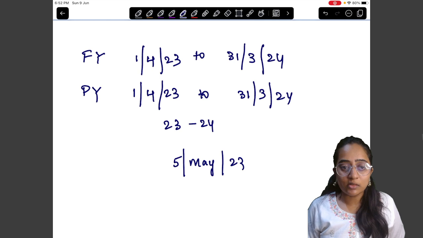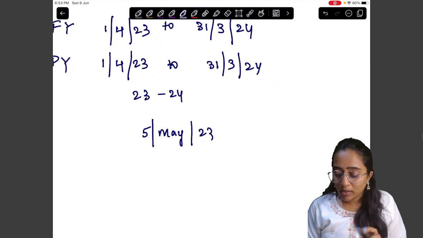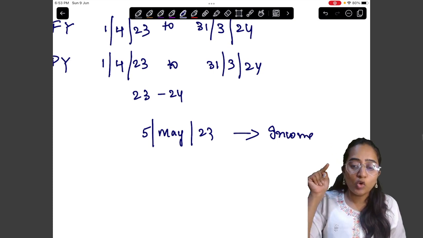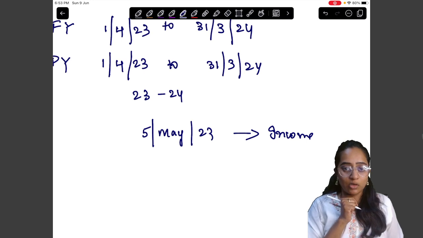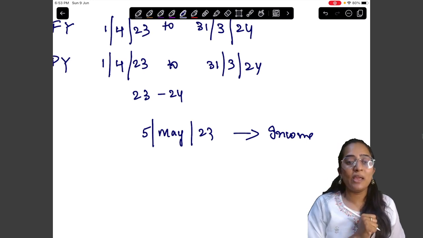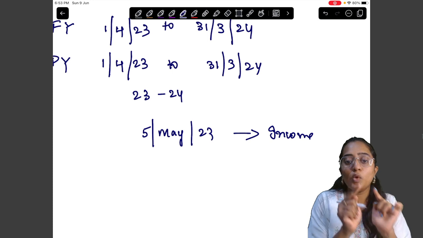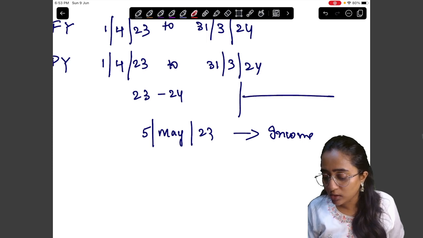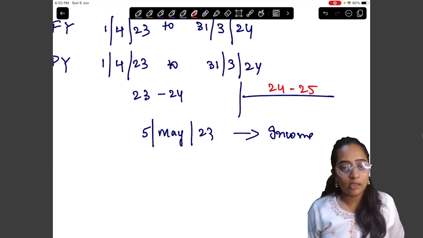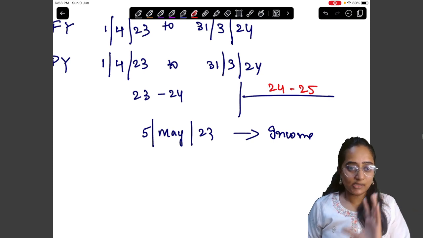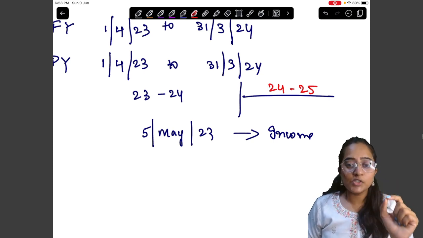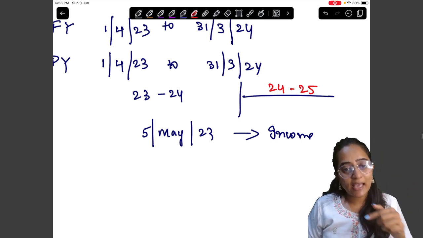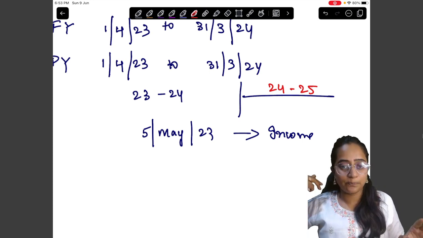Okay, 5th May 2023. Whatever income you earn on this 5th May 2023 is going to be taxable first of all. Correct? When you pay the tax, you are not going to pay the tax in 23-24, but you are going to pay the tax in 24-25. So, can I say the income you earn in the previous year, you are going to pay the tax for the same in the next year.